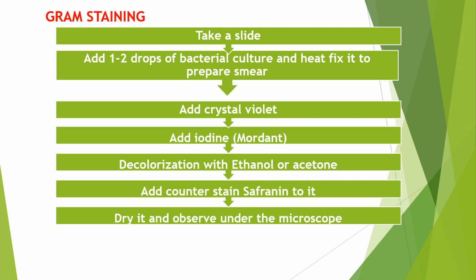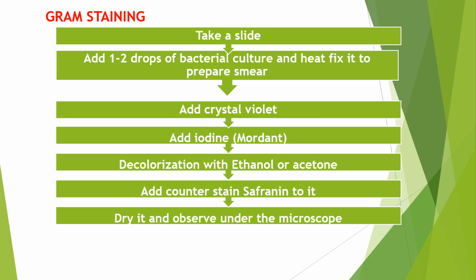Gram-positive bacteria have a very thick cell wall, and gram-negative bacteria have a very thin cell wall.